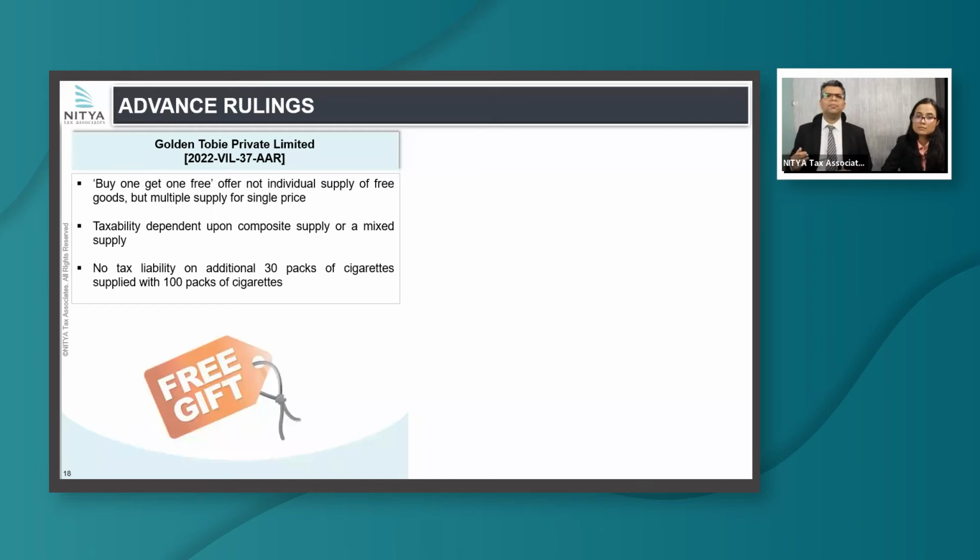Secondly, towards the later part of the ruling, the AAR has also discussed whether in case of related party or stock transfer, it would make any difference. And they have relied upon the declaration of the taxpayer that the dealers are not related persons. So in this context also, I was not very sure of how this would be of relevance. Even if they were related persons, the concept would be the same. But yes, they have said that the advance ruling would not apply in case the dealer is a related person.